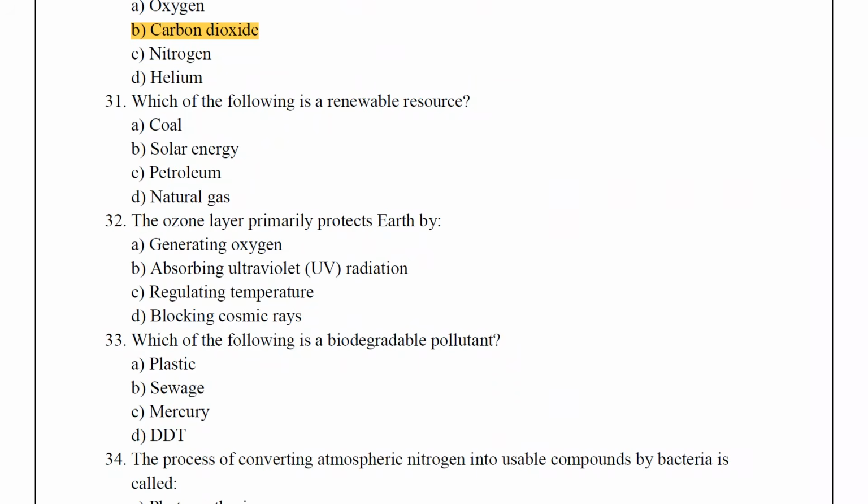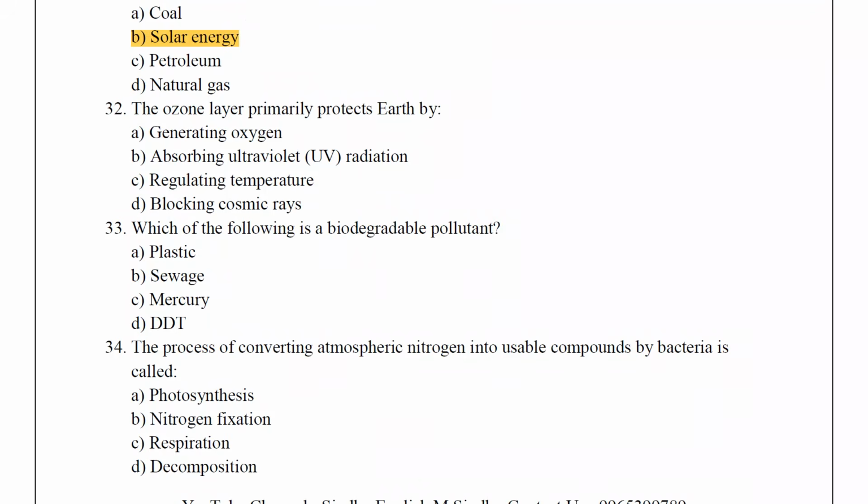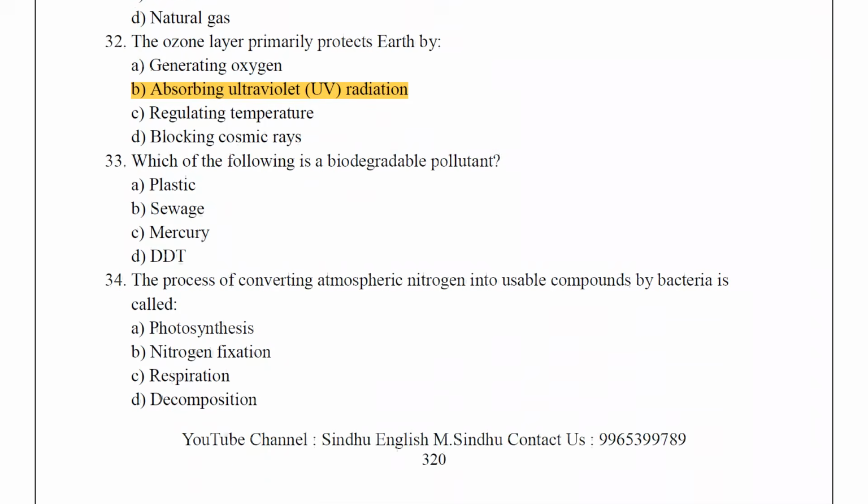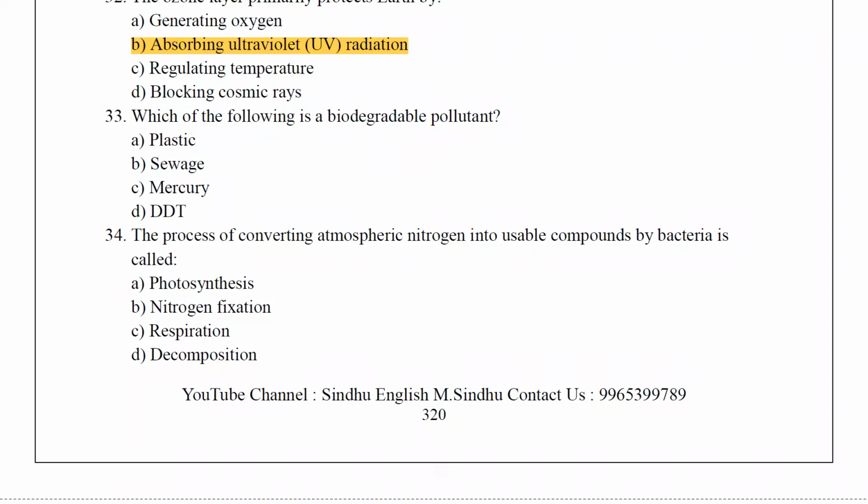Which of the following is a renewable resource? Solar energy. The ozone layer primarily protects Earth by absorbing the ultraviolet UV radiation. Which of the following is a biodegradable pollutant? Sewage.